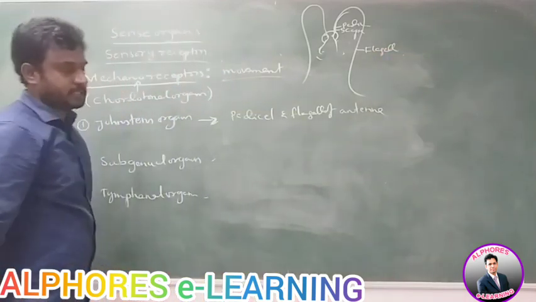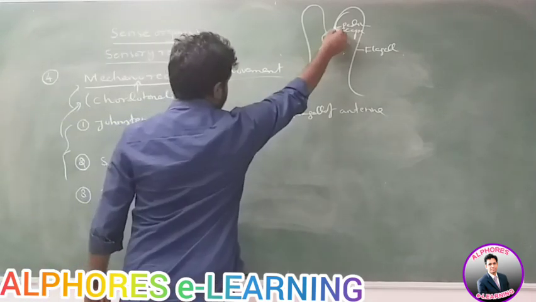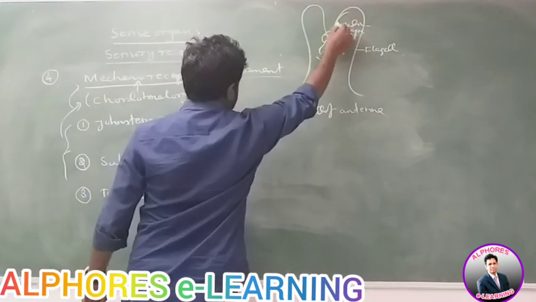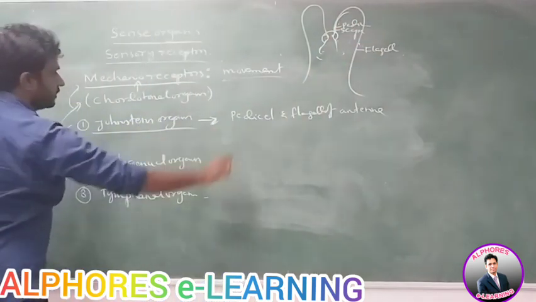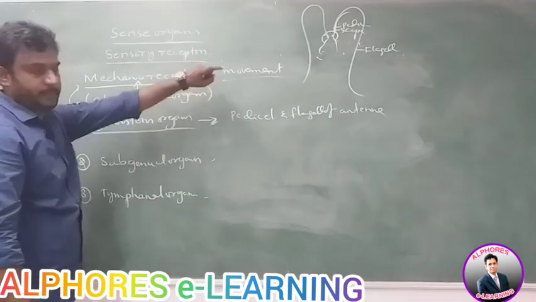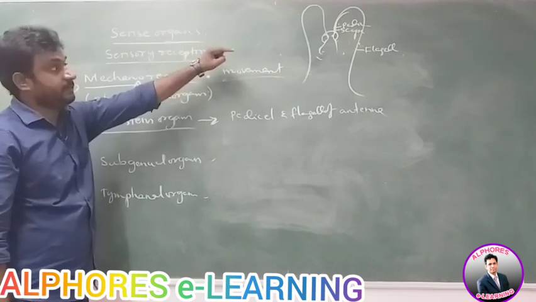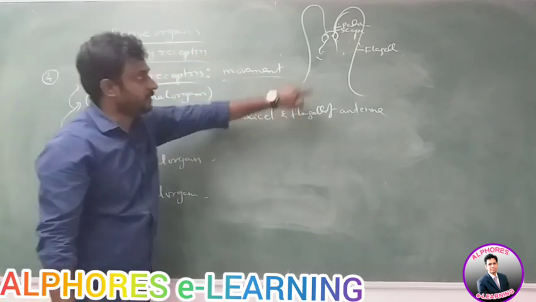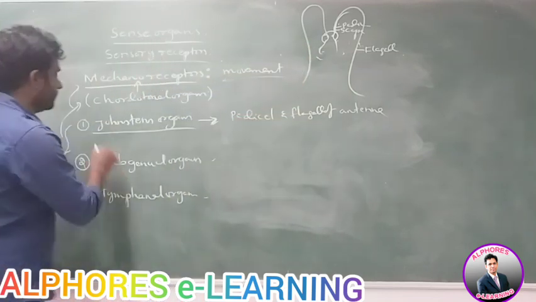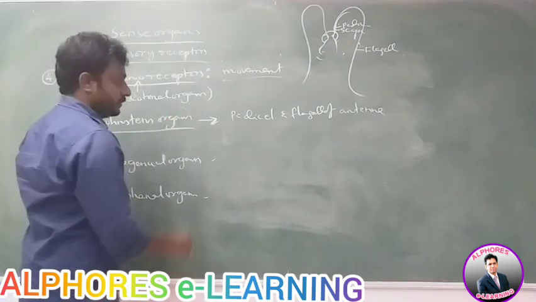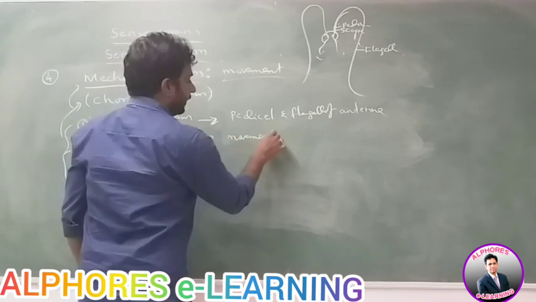Already we discussed the structure of antennae. In this, pedicel and flagella, the second and third segments, have Johnston's organs. Not the first segment. Okay, the first segment is called scape, which is analogous to the head. Second segment is called pedicel. Third segment is called flagella. So the second and third segments of the antennae have Johnston's organs. These Johnston's organs are useful for the movement of antennae.